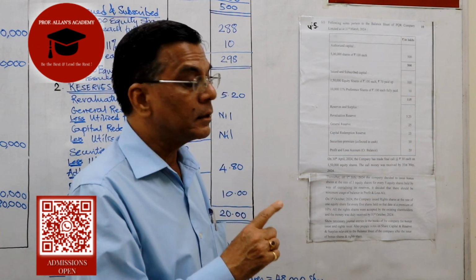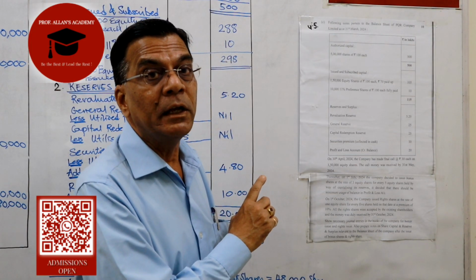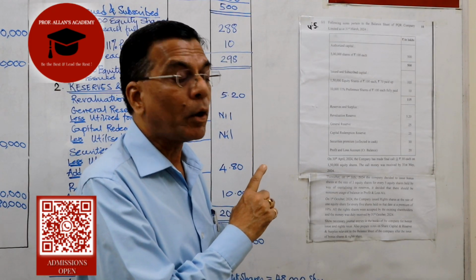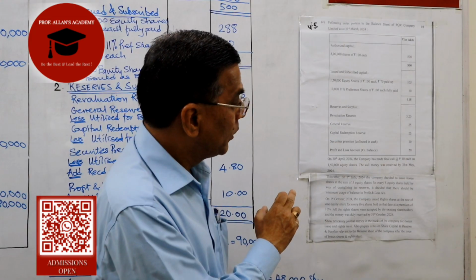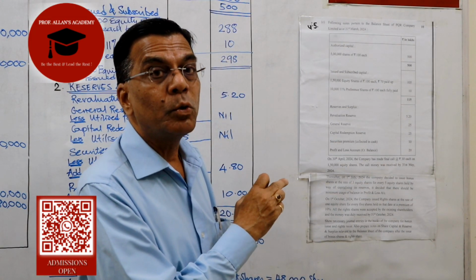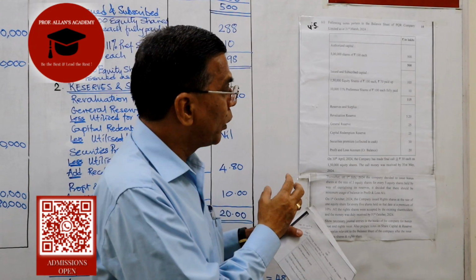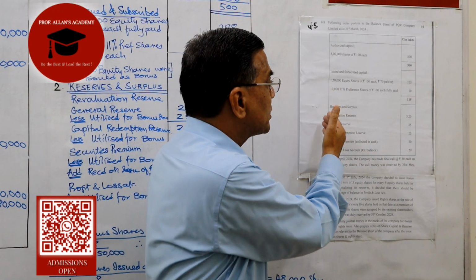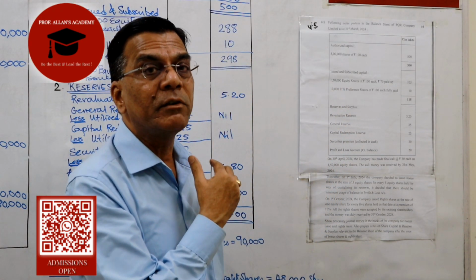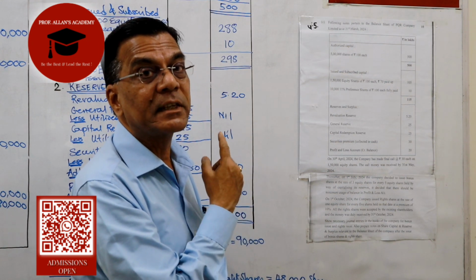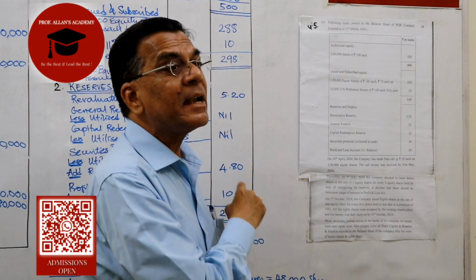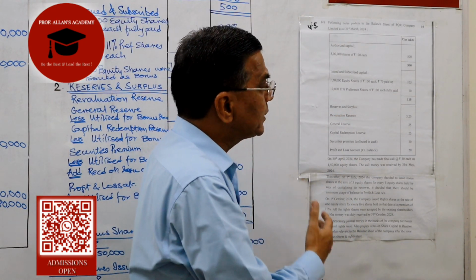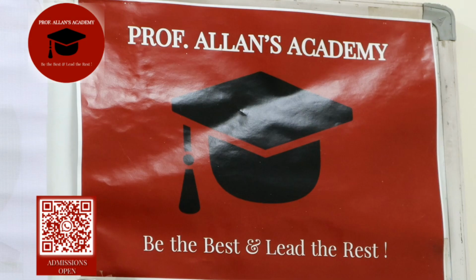And more important is that please read the problem carefully because there are certain conditions that are applied here in the problem, and one of them is that when bonus shares are issued, you are supposed to use minimum amount of profit and loss. And another point very important is that when bonus shares are issued, we utilize free reserves. But one of the reserves that is given here cannot be used, and that is revaluation reserve. Now let's move on to the solution.